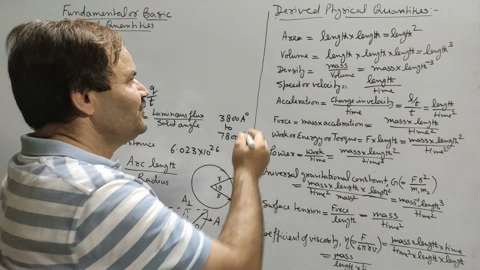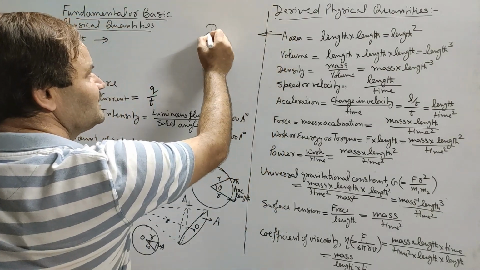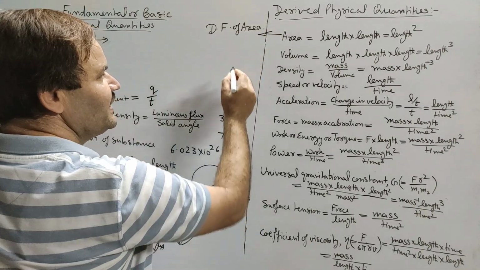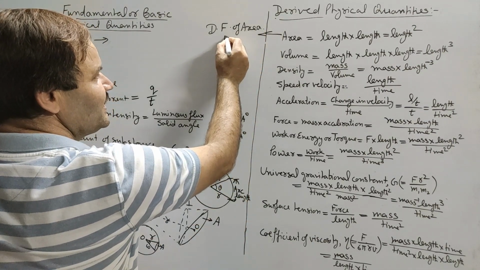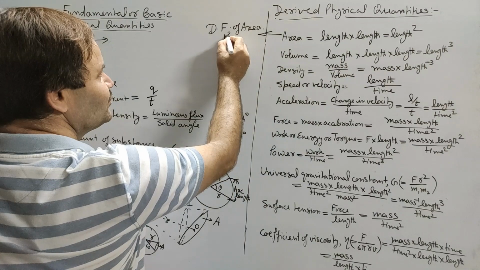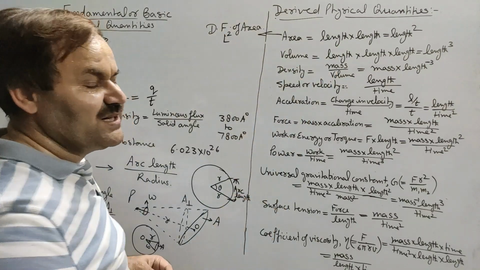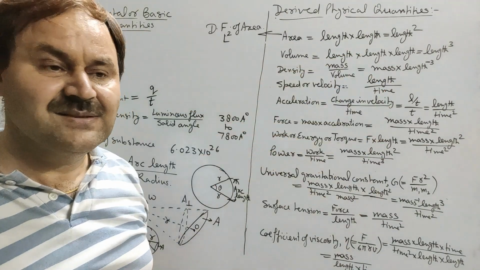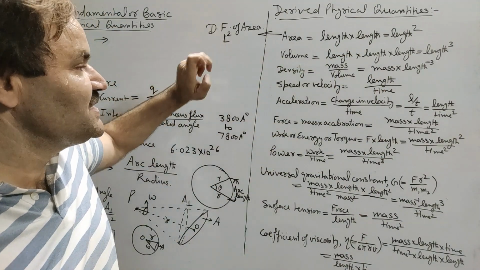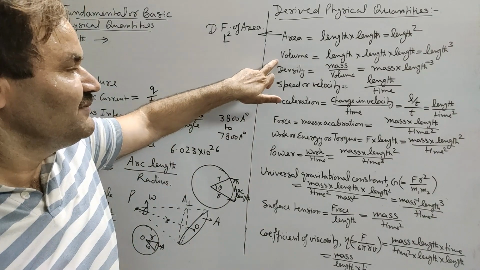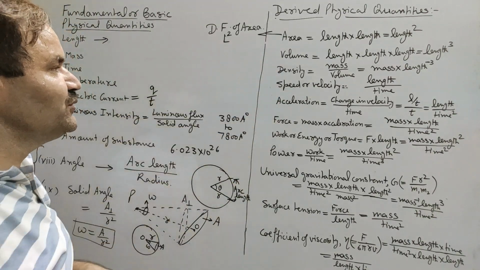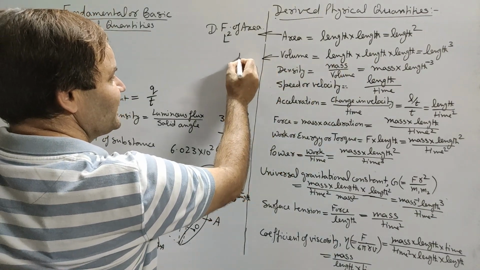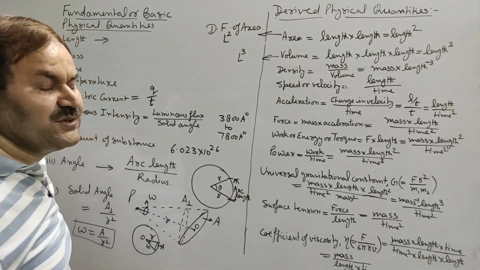Say, if we want to find out the dimensional formula of area, then dimensional formula of area will be L2, because the only fundamental quantity used to obtain area is length. So length will be replaced by L. If one asks to find the dimensional formula of volume, then it will be length cube. Length will be replaced by capital L, so it will be L cube.